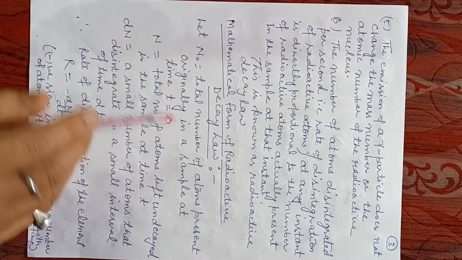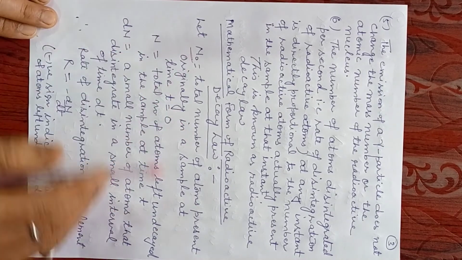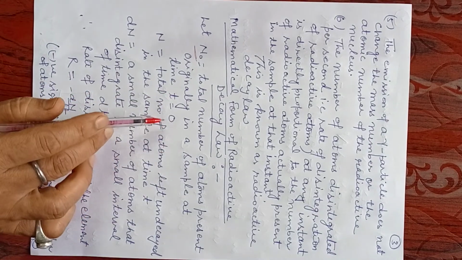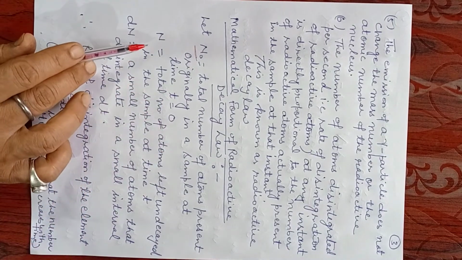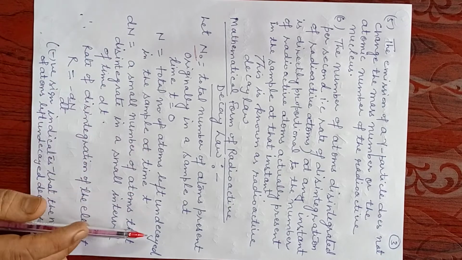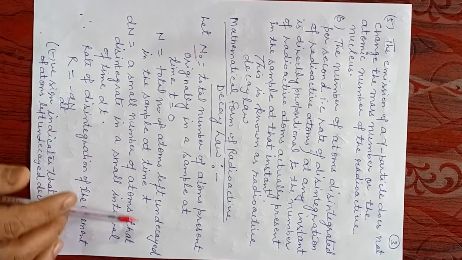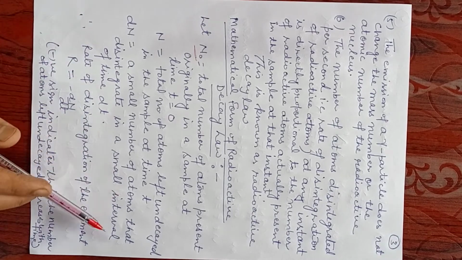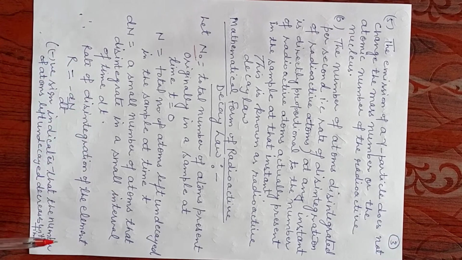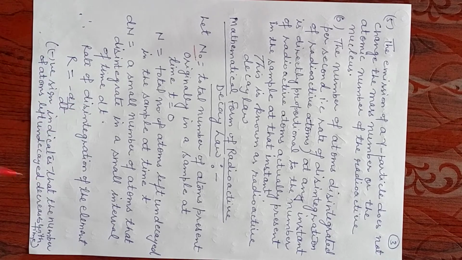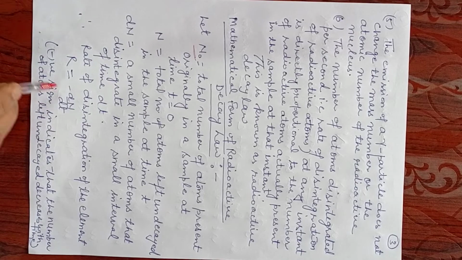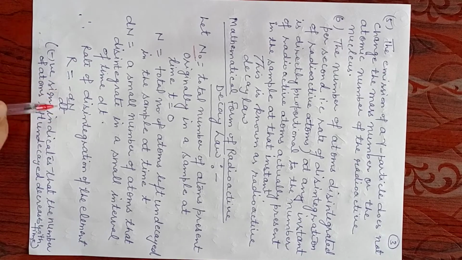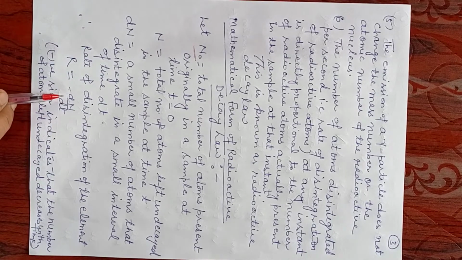Now we will discuss the mathematical form of the radioactive decay law. Suppose N naught is the total number of atoms originally present in a sample at t equal to 0, and N is the number of atoms left undecayed in the sample at that time. Suppose dN is a small number of atoms that disintegrate in a small interval of time dt. So the rate of disintegration R is equal to minus dN upon dt. What is the meaning of the negative sign here? The negative sign indicates that the number of atoms left undecayed decreases with time.